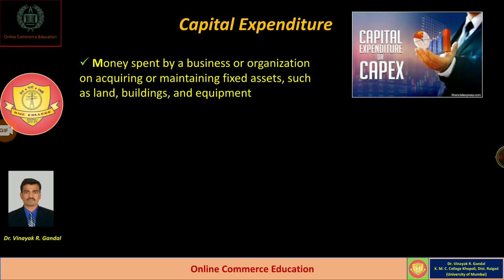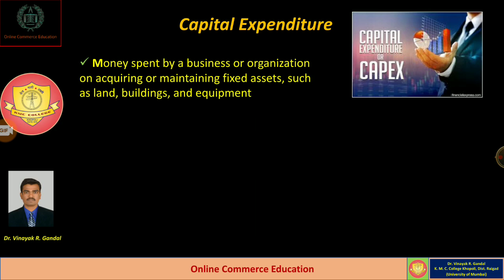Normally, whatever amount of money is spent by the businessman on acquisition of fixed assets or capital assets is called capital expenditure. It is normally non-recurring in nature because businessmen normally purchase the assets for a long period of time. It has some future benefits.